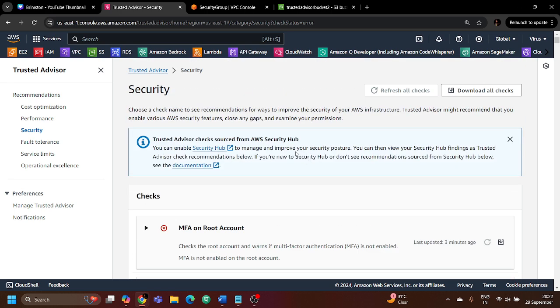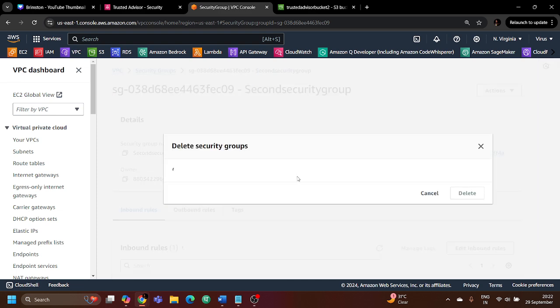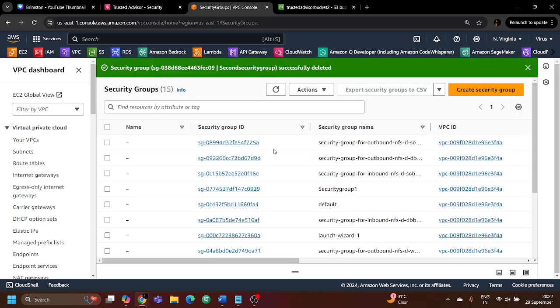So I hope you are seeing how beautiful this service is. If you have any kind of issues in the AWS account resources which you have created, you can get great actionable insights using AWS Trusted Advisor, right?